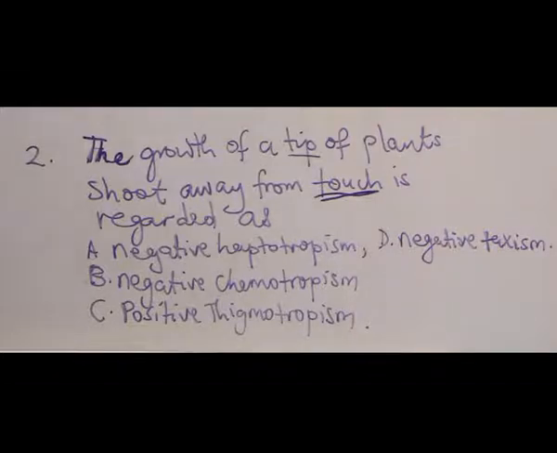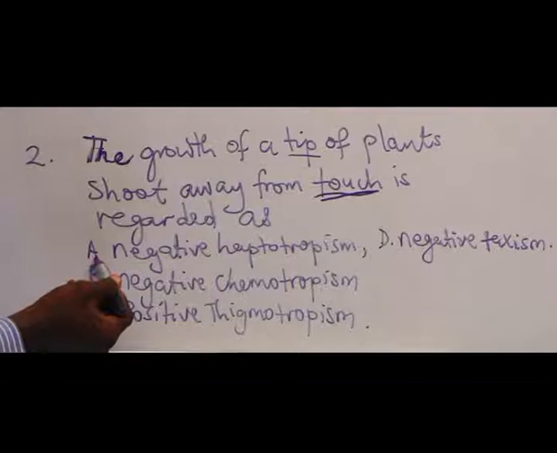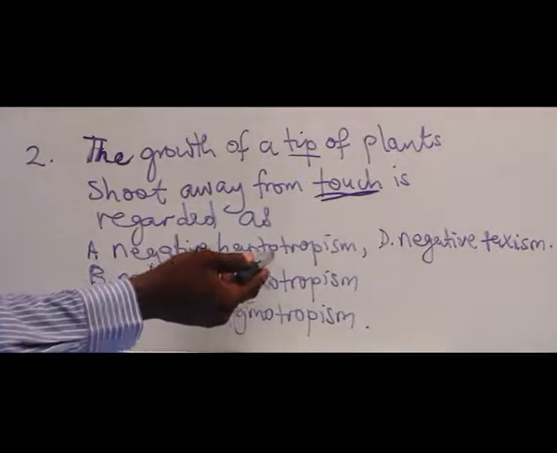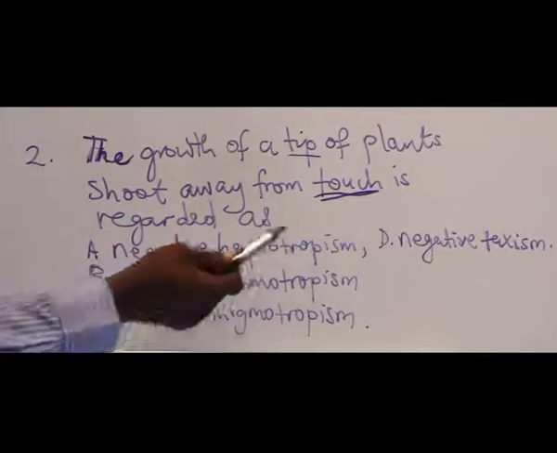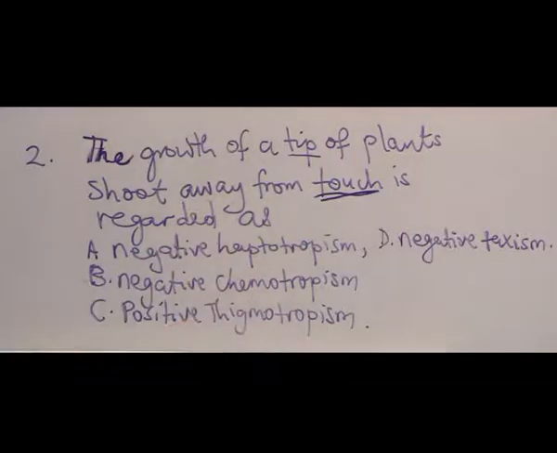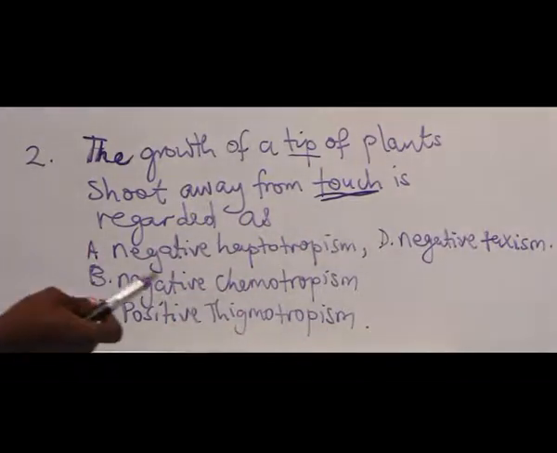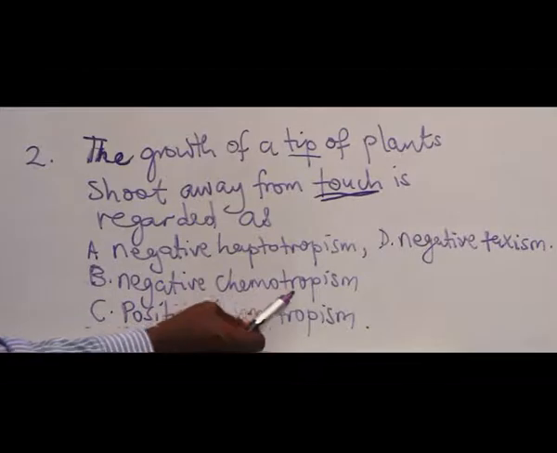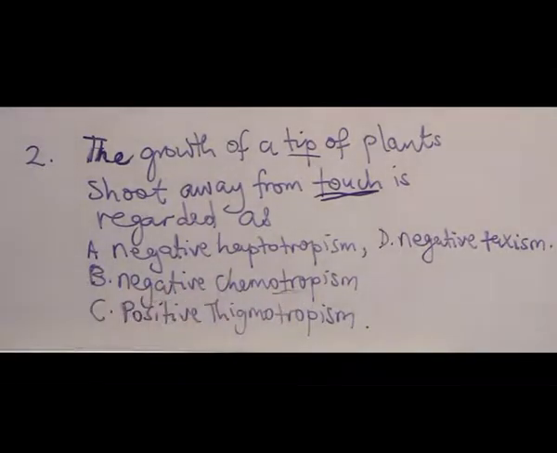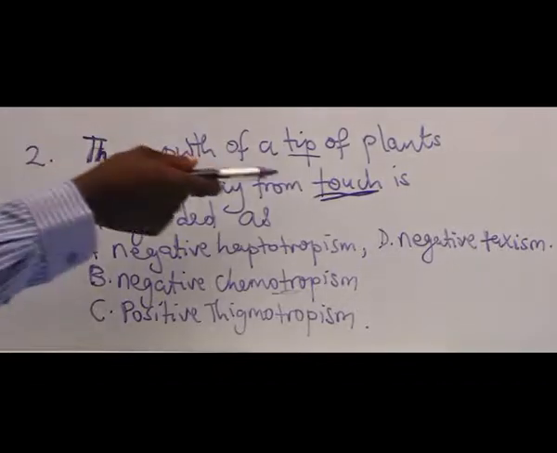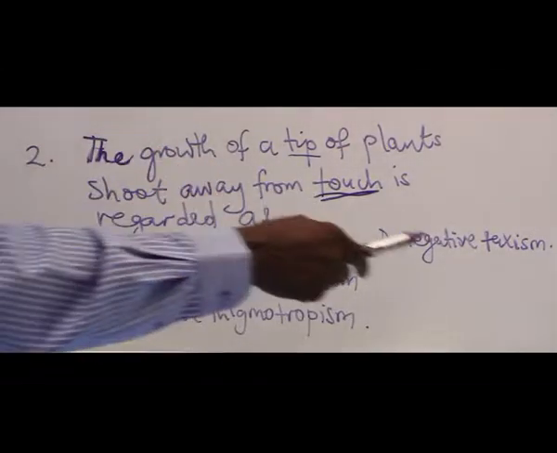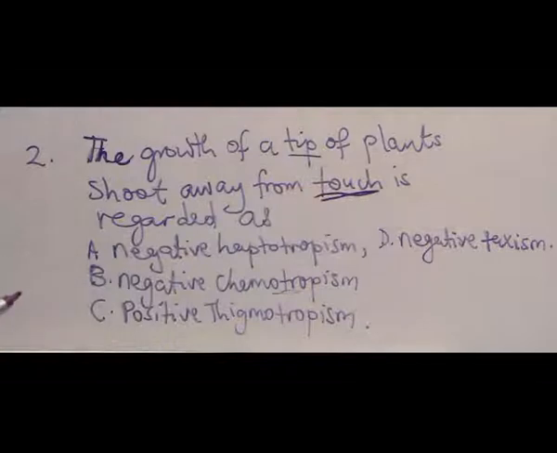Now, for C and A, we are talking about touch or pressure. Haptotropism is the same thing as thigmotropism. Now, B is talking of chemical growth movement due to chemical stimulus. We are not talking about chemical here, we are talking about touch. Then tactism is movement of the whole body. Here it is the tip of the plant that moves. So which one is the answer now?